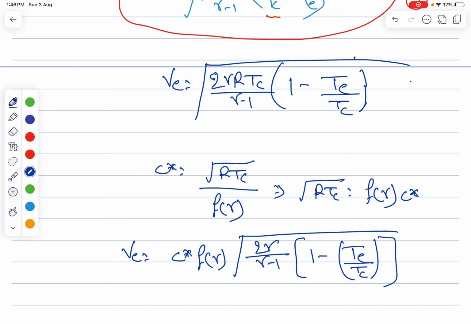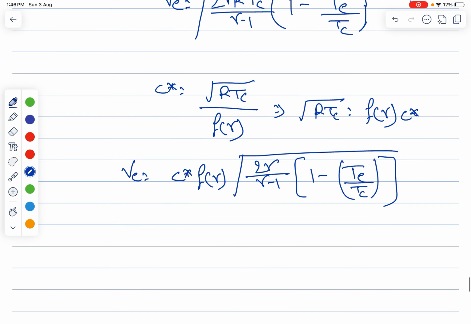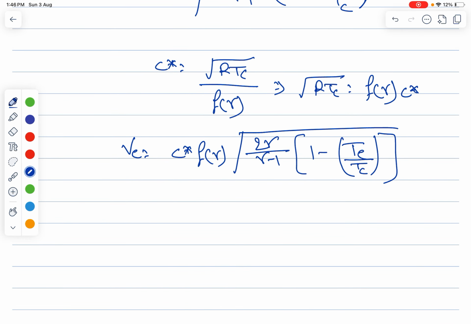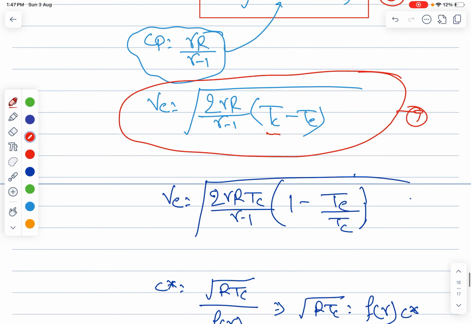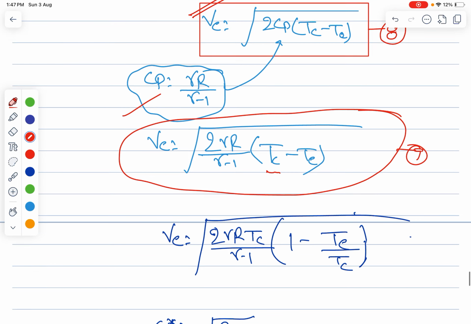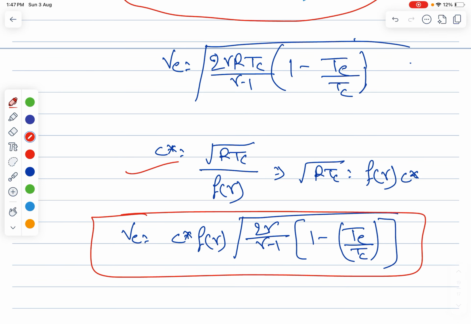Guys, please ignore the background music because today is Sunday, so the people are very excited. So please ignore this, right? So this is another form of equation, right? All the things are at your autopilot. All things you can write by your own if you know all these things. Remember, if you remember all these previous things like Cp values, then after your C star values, you can write it by your own.